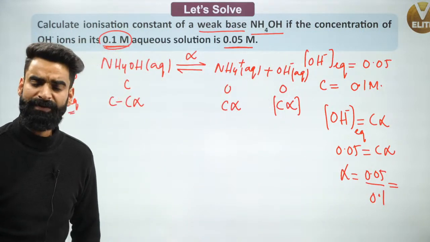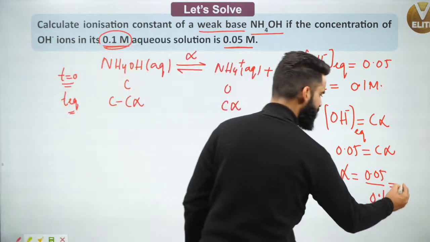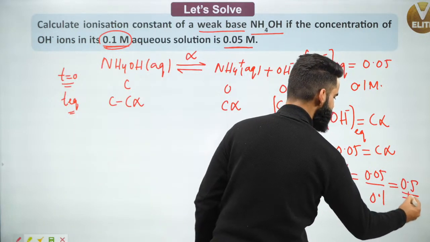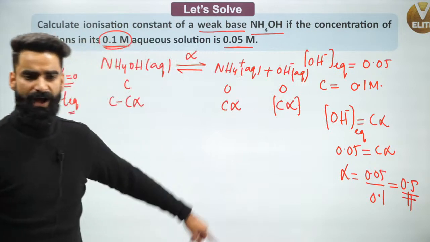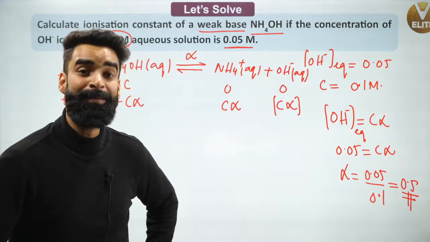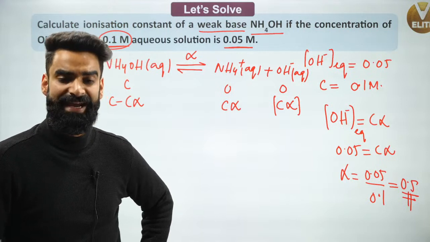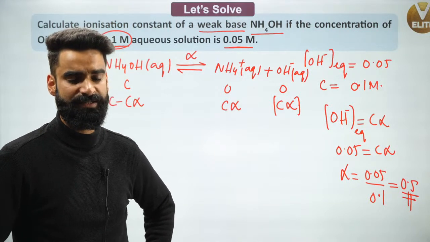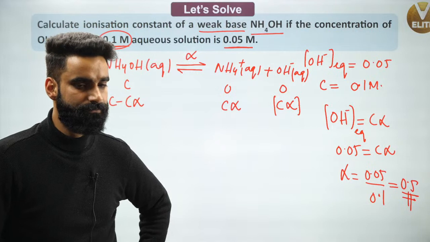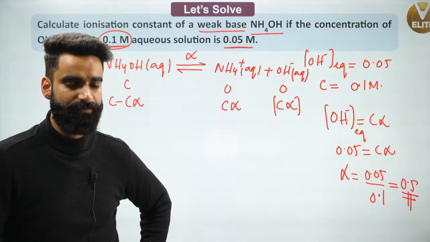So what will the value be? It will be 0.5. Alpha is coming as 0.5. Am I supposed to neglect alpha now? Tell me, let me know in the chat box fast. Am I supposed to neglect alpha?